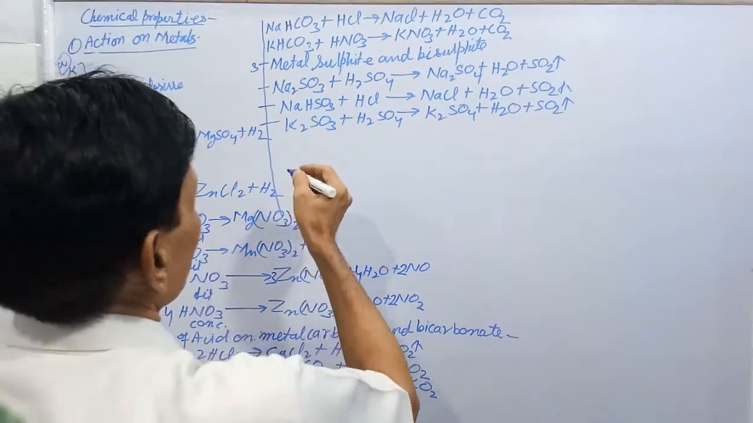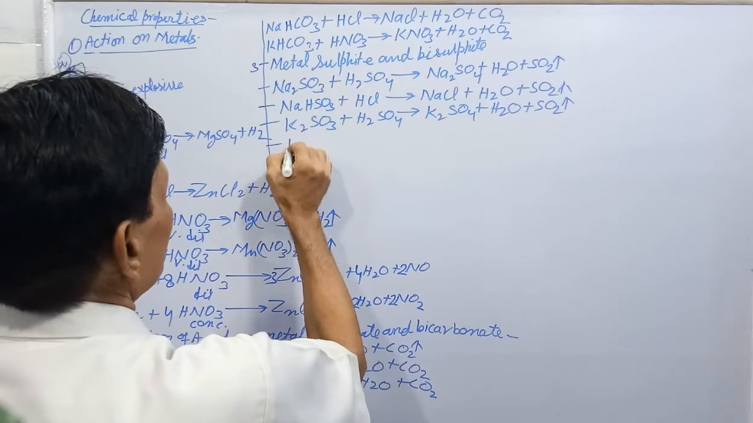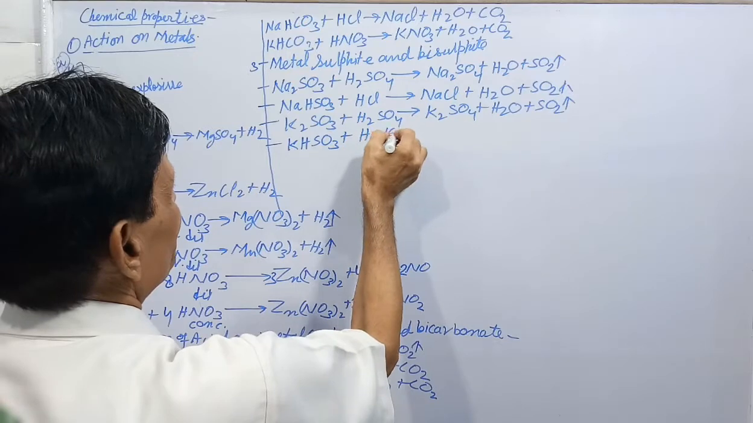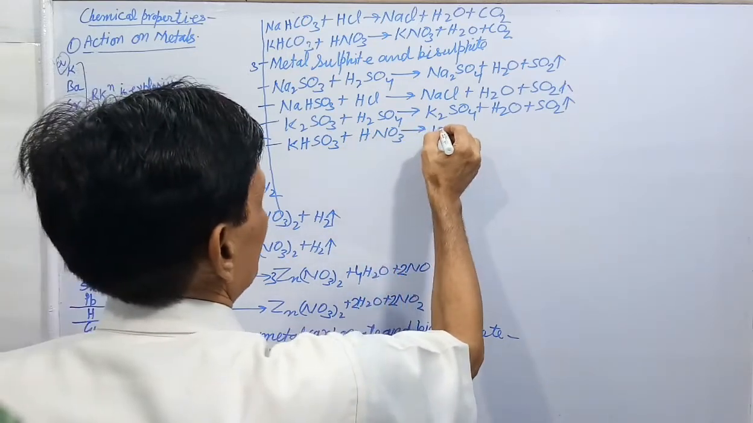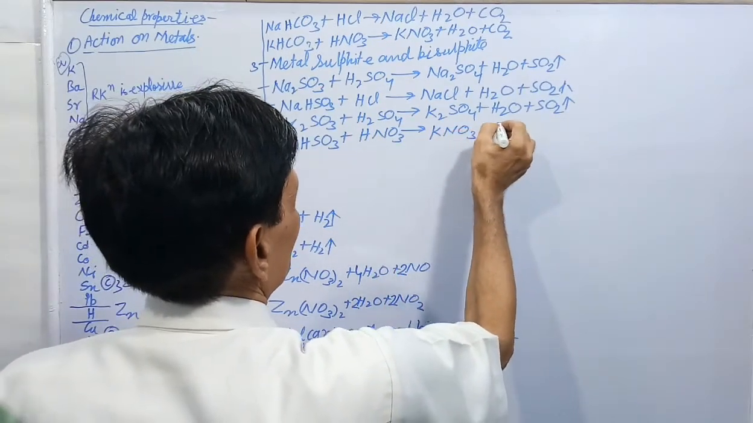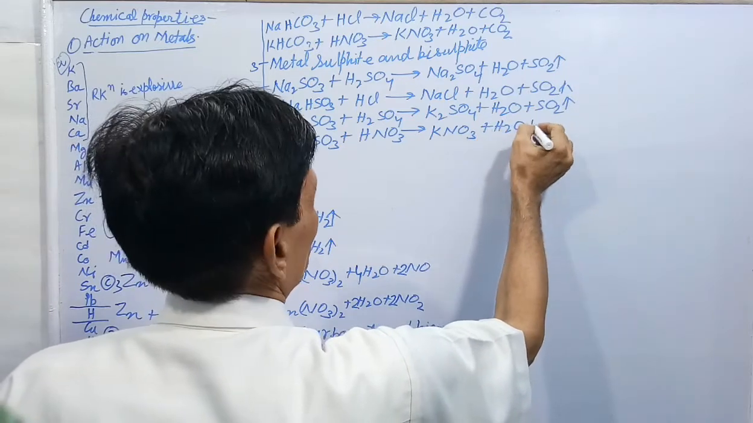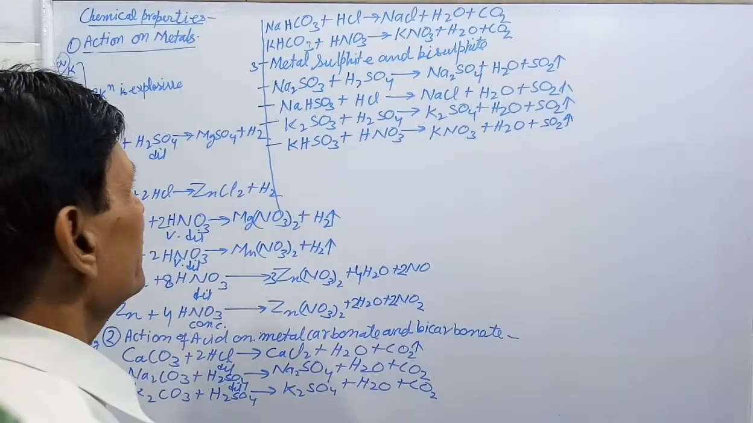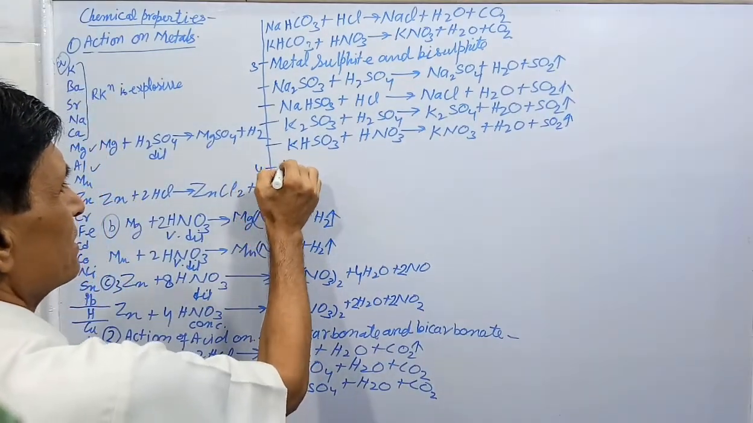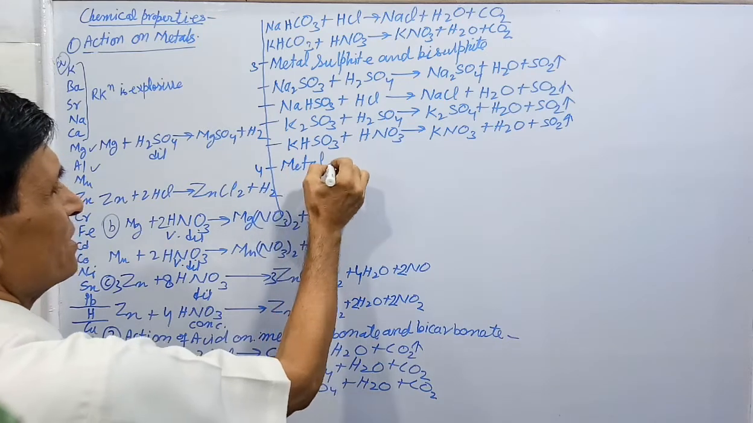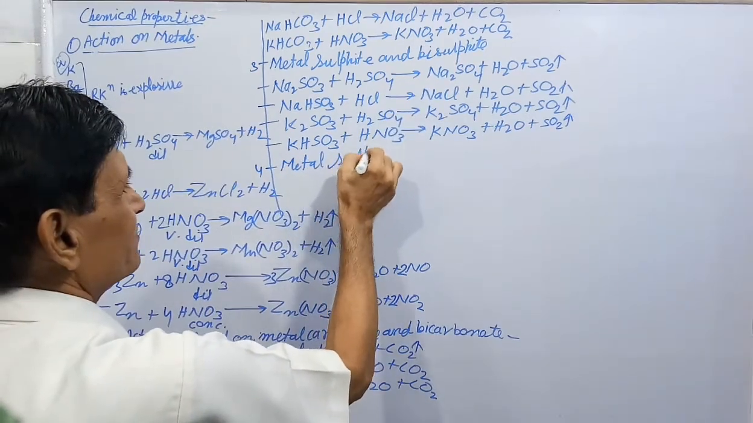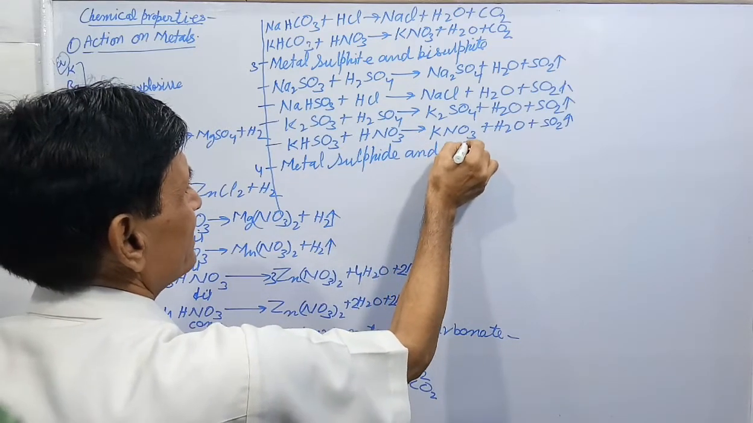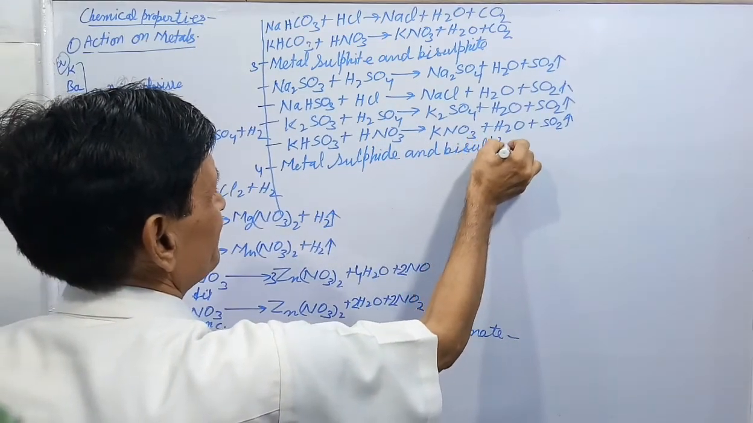Now next is one more you see here, KHSO3 plus HNO3 forms KNO3 plus H2O plus SO2, respective metal salt, H2O and SO2. Fourth reaction, reaction with metal sulfide and bisulfide or hydrogen sulfide.